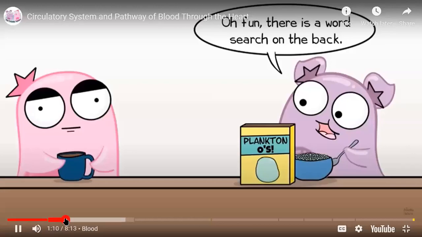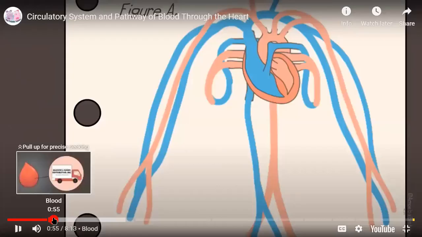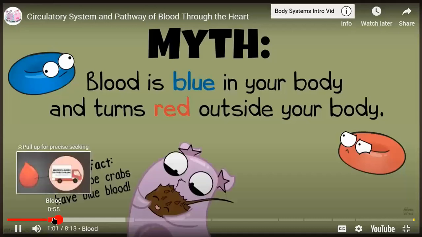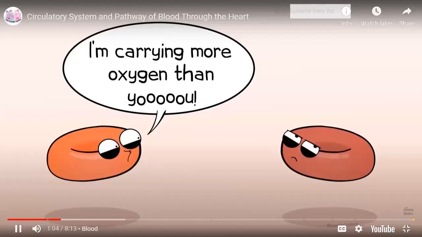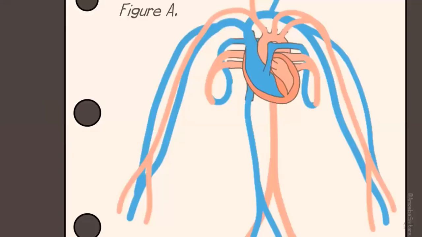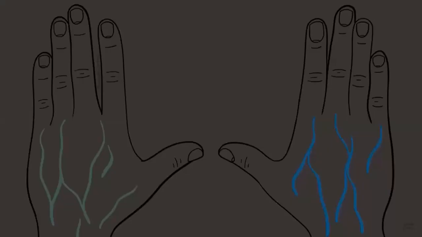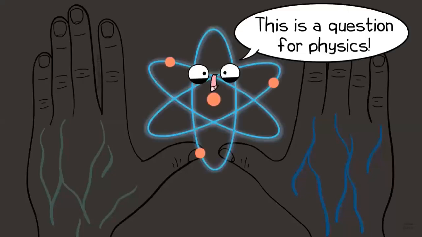In our Body Systems intro video from many years ago, there are some misconceptions. Human blood is red, and always red, although the shade of red can vary based on how much oxygen is in the blood. Veins and arteries are often drawn in diagrams as blue or red to show whether they have lower or higher concentrations of oxygen. But that's just how it is used in most diagrams. It doesn't mean the blood or the veins or the arteries are actually that color. Veins that you see under your skin may look blue or green, but that involves the way they appear under the skin, and the reason for this would make a great physics topic, but I digress.